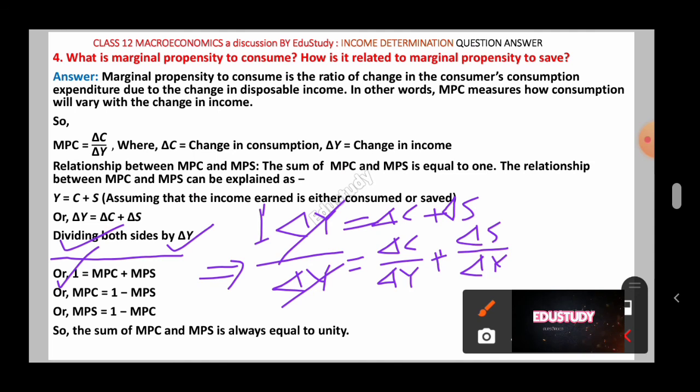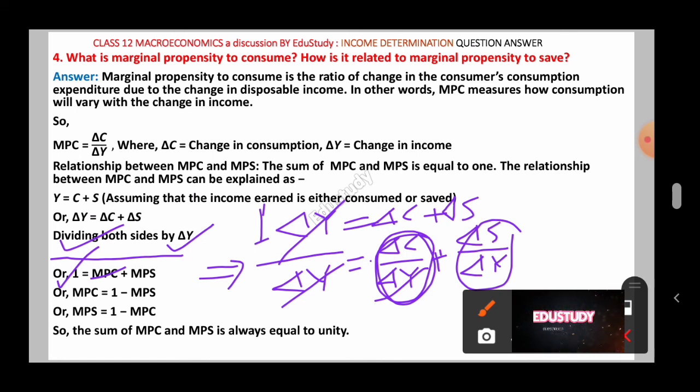Next, del C by del Y is the ratio of the change in consumption due to change in income, which means MPC. And del S by del Y means the change in the consumer's savings due to change in the consumer's income.